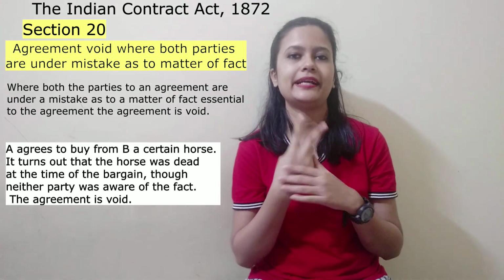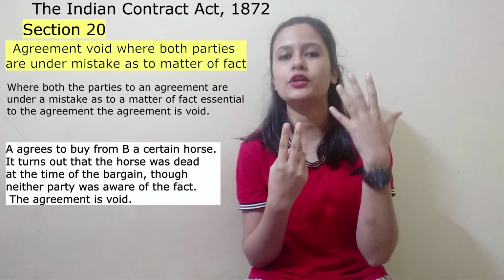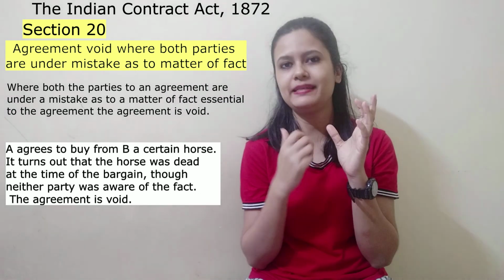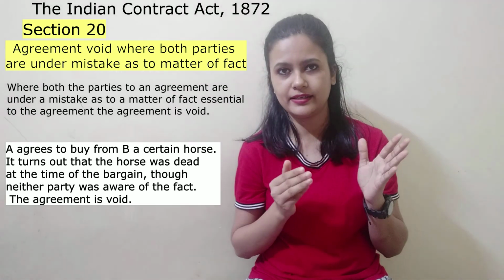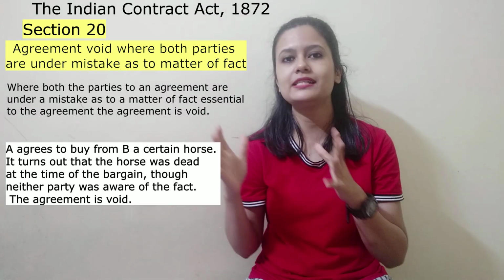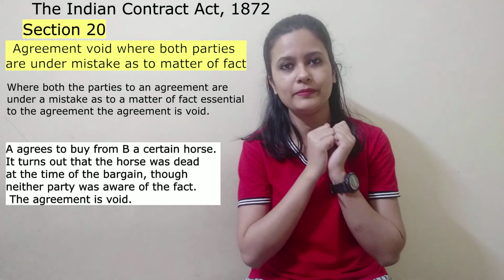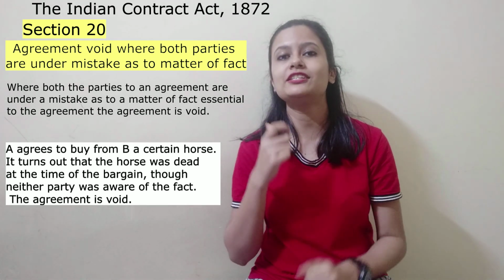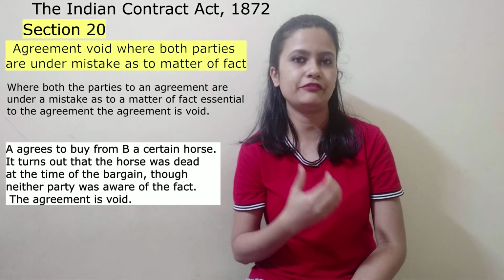Now take for example, there are two persons. A, who is the owner of a horse, and B, he wants to buy a horse. So A made an agreement with B that I will be selling you my horse for 40,000 rupees. Both of them made the agreement, but later on it turns out that the horse is dead. Now this matter is very important, right? The horse should be alive for them to perform their contract. Obviously, B wanted to buy a horse which is alive. So this fact that the horse is no more alive is material. It's important for the matter.